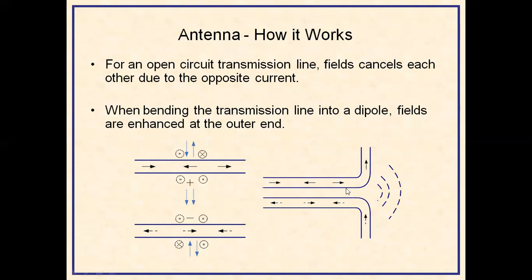So observe this diagram. We have two wires, two conductors. This is one conductor, another conductor. Electrical signal is applied here. When there is no bending, they are propagating into the wire. Suppose it is an open end, the open end is like this, it is opened.